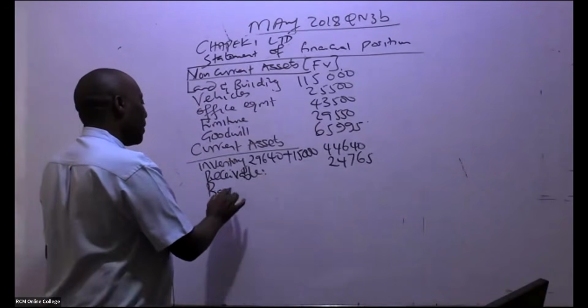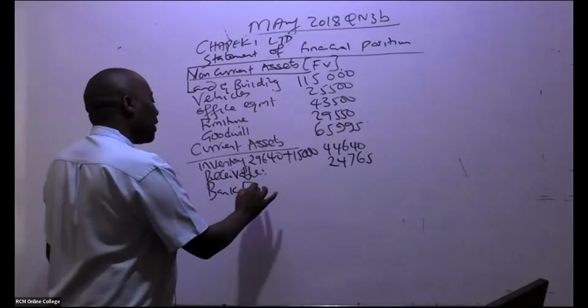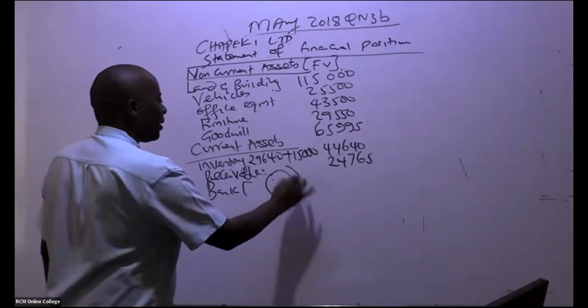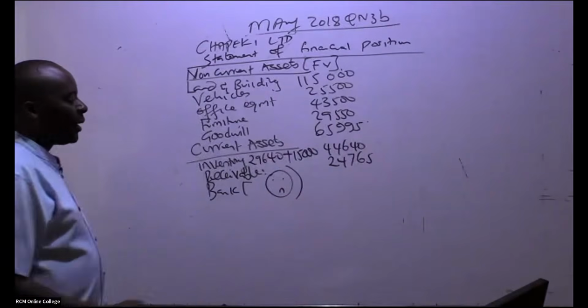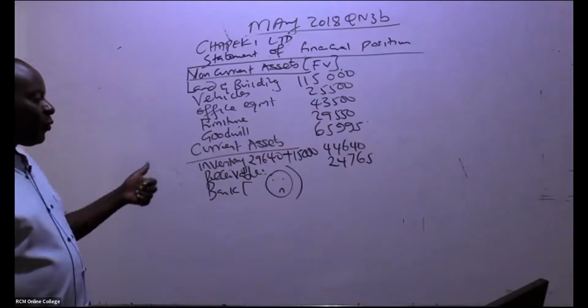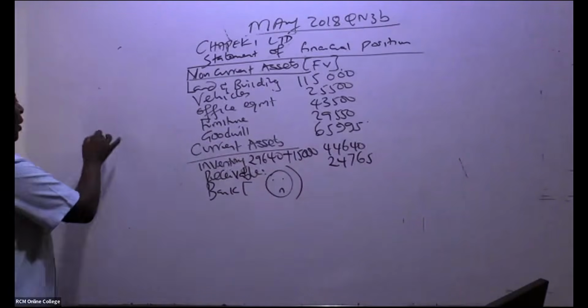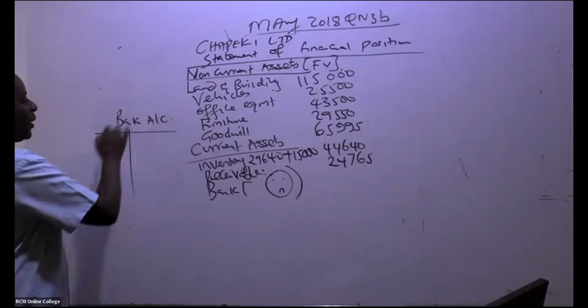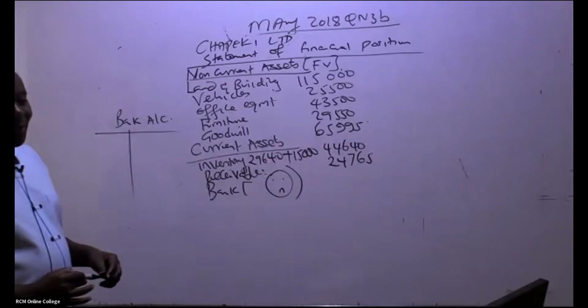So we have cash at bank. I will not do the cash at bank for him, I can even draw something like this. But because I'm here to teach you, not for exam purposes, I will come and do a bank account. We can do a bank account pretty fast.